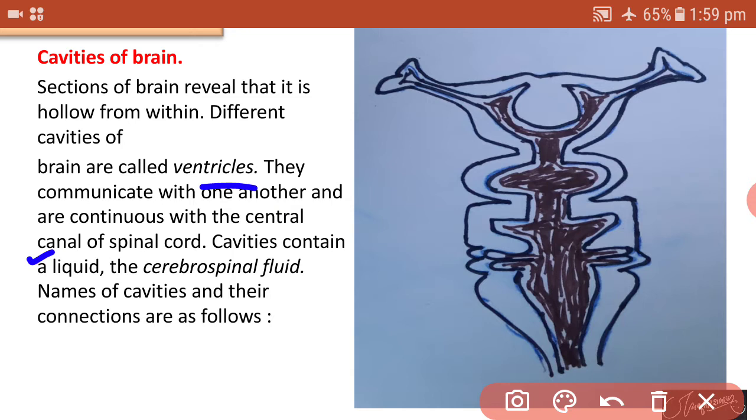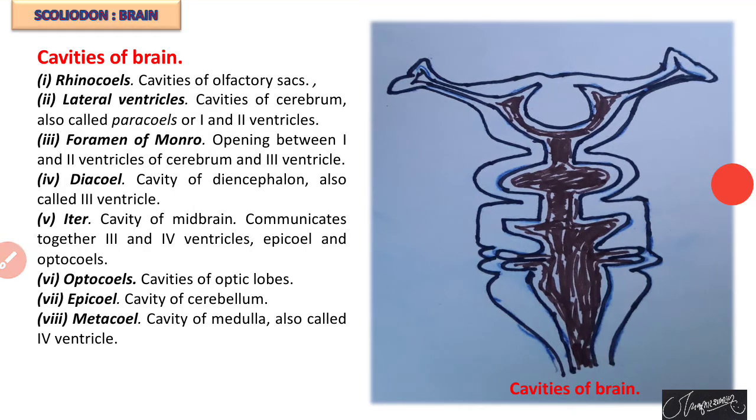In these cavities there is a particular fluid, and that fluid is called cerebrospinal fluid. So internally the brain is filled by a particular type of fluid, called cerebrospinal fluid. The brain has different cavities found in different areas. So let's see the different cavities of the brain.